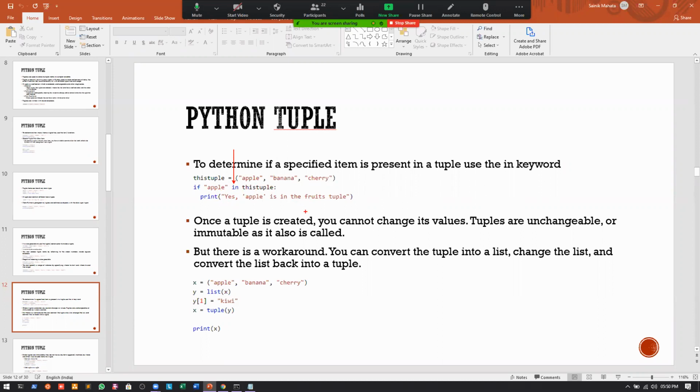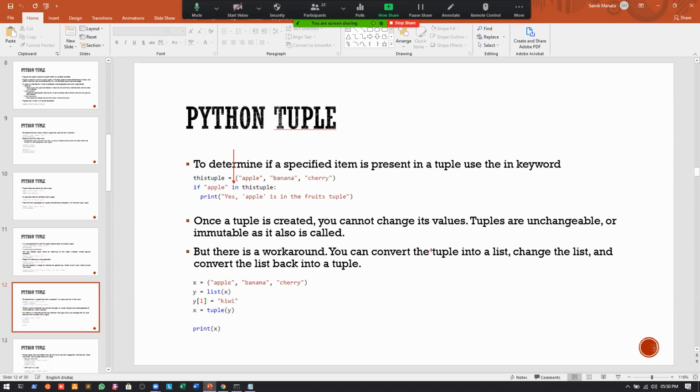Now, once a tuple is created, you cannot change its values. This is the main thing we saw in the first slide. Once we have created a tuple, we cannot change its actual values. Tuples are unchangeable, or immutable, as it is also called. But there is a workaround.